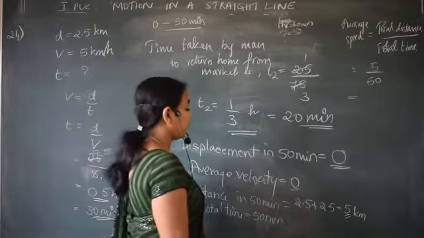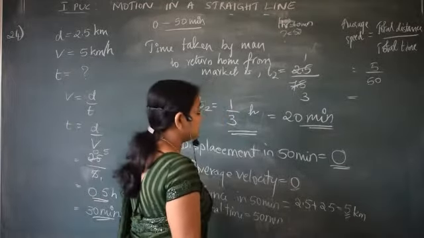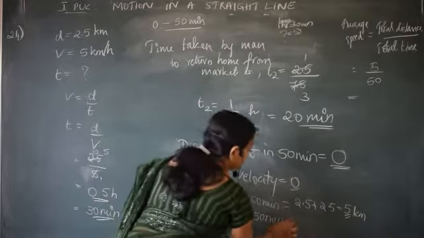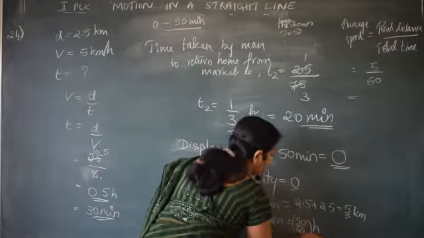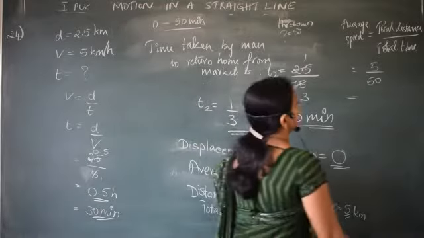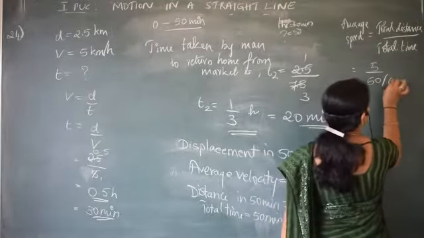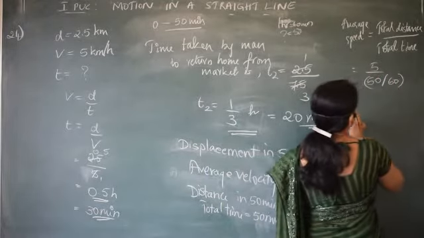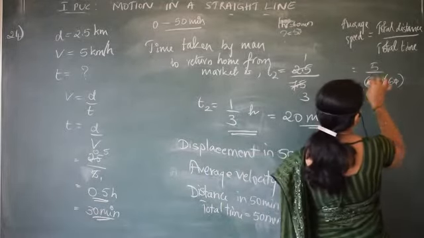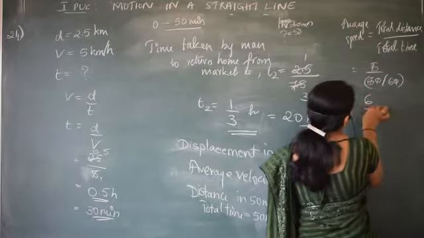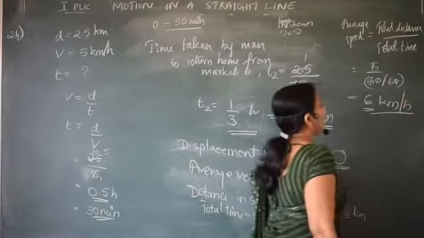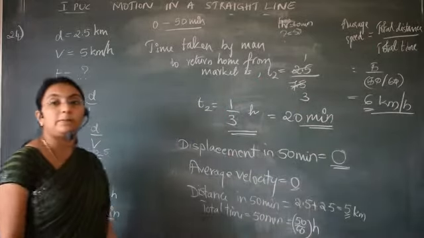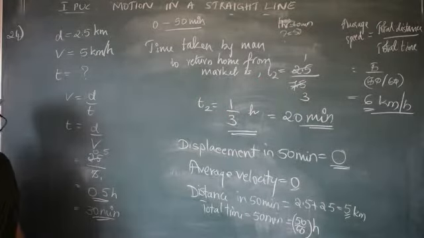So I can write 50 by 60 hour. Correct? So what answer are we getting? 6 kilometer per hour is the average speed.